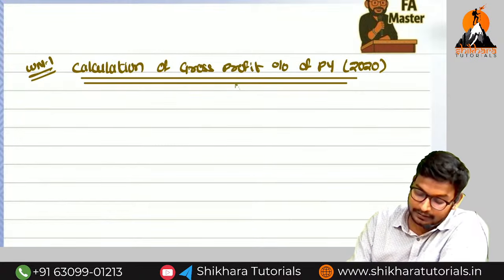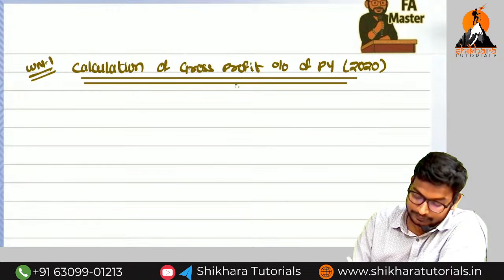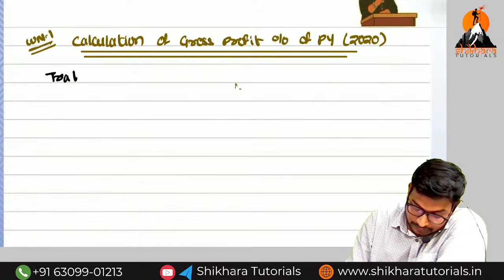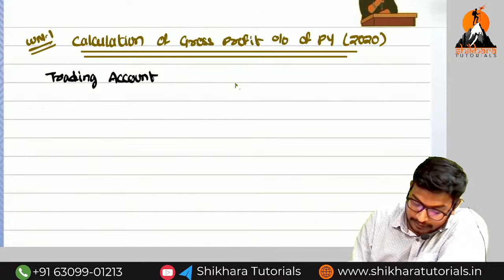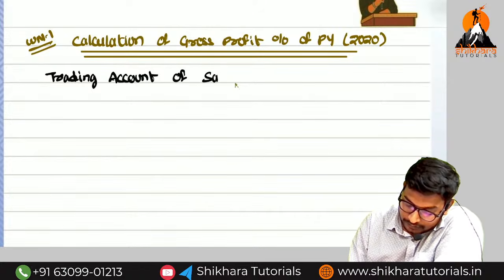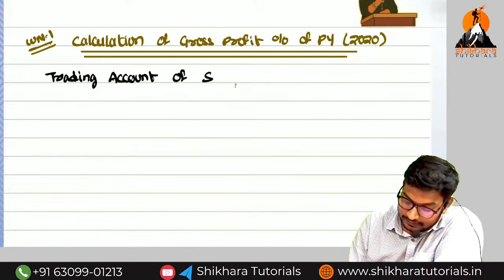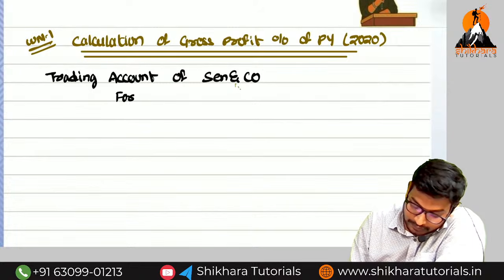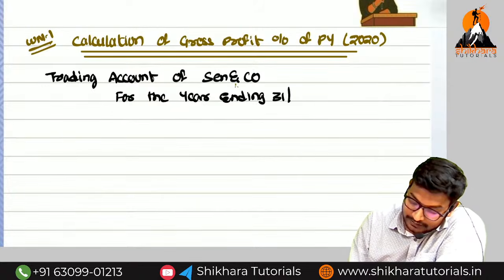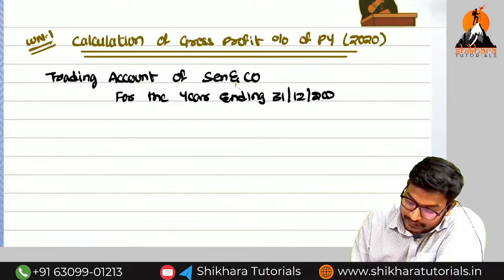What do we need to prepare? Trading account. Trading account of Sen and Co for the year ending 31st December 2020.